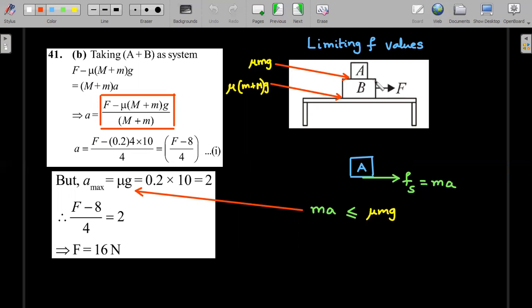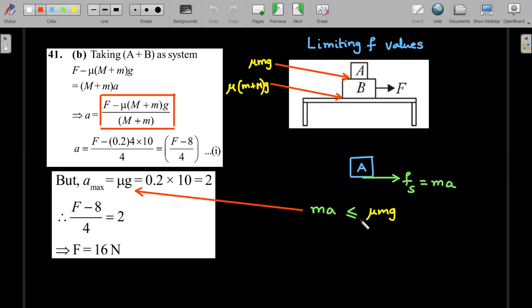With A and B already moving towards the right, you can calculate the acceleration of the A plus B system. The acceleration would be capital F minus this kinetic friction, divided by m plus m. Straightforward. You get the value of the acceleration of the together system using capital F. Then draw the free body diagram of only capital A, on which the only force which can provide this acceleration is Fs in the rightward direction. What's the value of that Fs? It should be ma. And this ma has to be less than or equal to mu mg, if it has to move together.